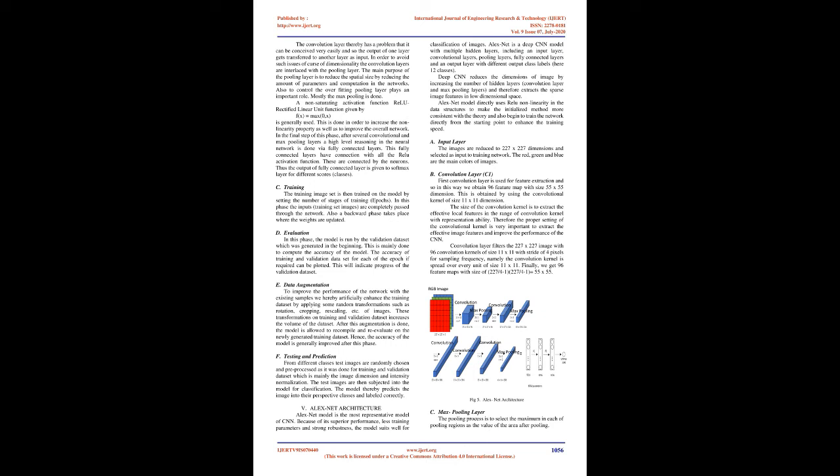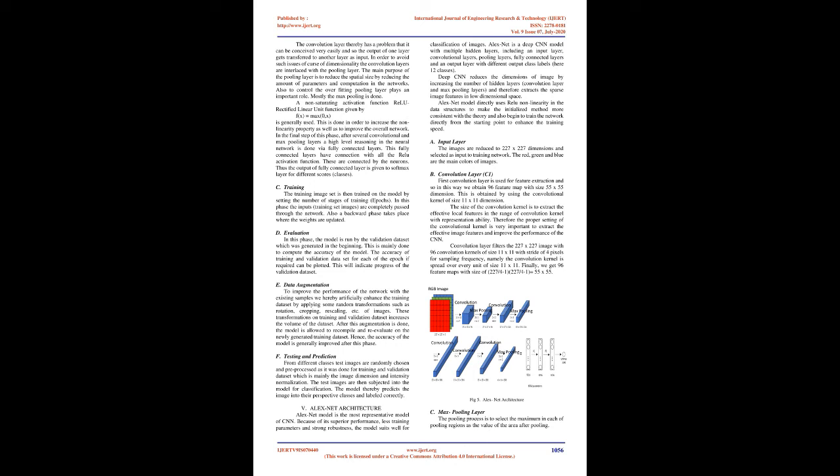C. Training. The training image set is then trained on the model by setting the number of stages of training, epochs. In this phase the inputs, the training set images, are completely passed through the network. Also a backward phase takes place where the weights are updated. D. Evaluation. In this phase, the model is run on the validation dataset which was generated in the beginning. This is mainly done to compute the accuracy of the model. The accuracy of the training and validation datasets for each epoch, if required, can be plotted. This will indicate the progress on the validation dataset.